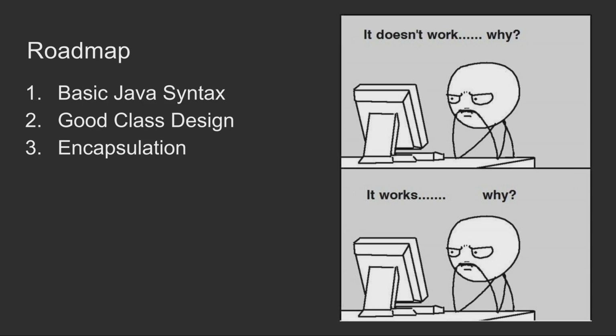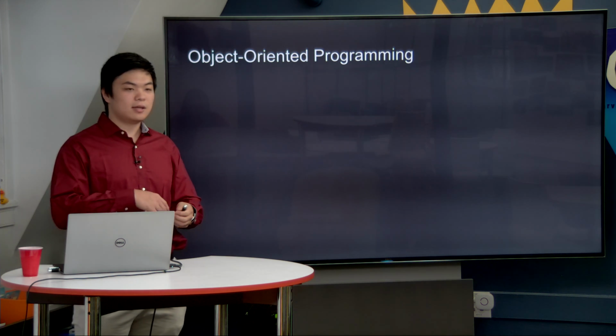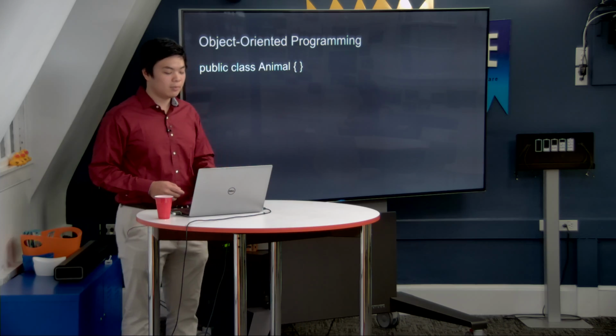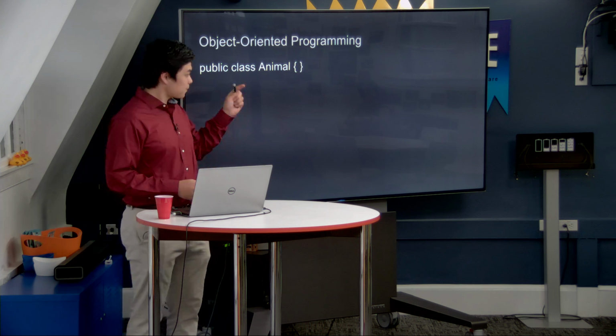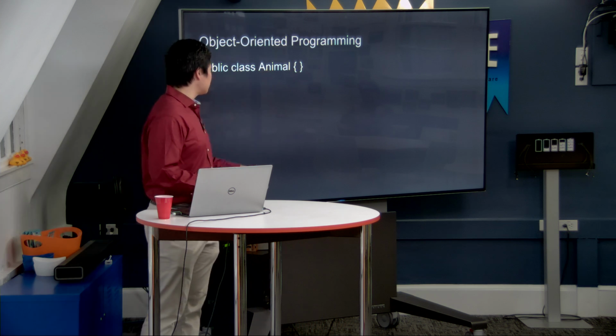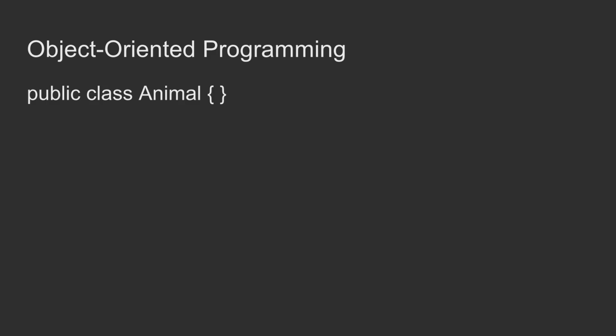All right, now moving forward, let's start with object-oriented programming. So I talked about how Java relates to objects and classes that we define. Well, what exactly is that? What is the most basic structure of a Java program? Well, it's simply this: public class Animal. Notice here that we have a class, which is what we have defined, and a name for our class, which is Animal. By convention, the first letter of our name is capitalized. And notice here that we have two curly braces, which are what will encase our code. Notice here that there's no code inside, but this program will still run, because this is the most basic structure that you can have in Java.